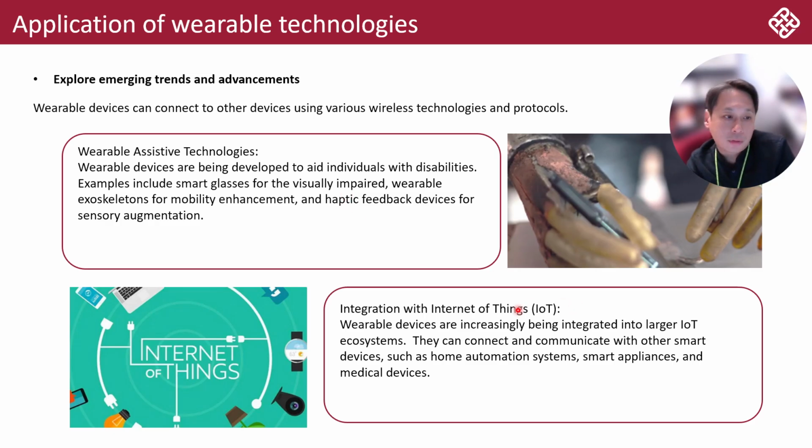So not only about this kind of assistive technology, we also integrate a lot with the Internet of Things. Many years ago, if I remember, an IBM executive said that he could not imagine a world with more than 5 computers. So nowadays we will think, hey, I cannot imagine a person without more than 5 devices connected with the internet. For example, today when you go outside, most likely you have the mobile phone connected to the internet, right? So it's Internet of Things.